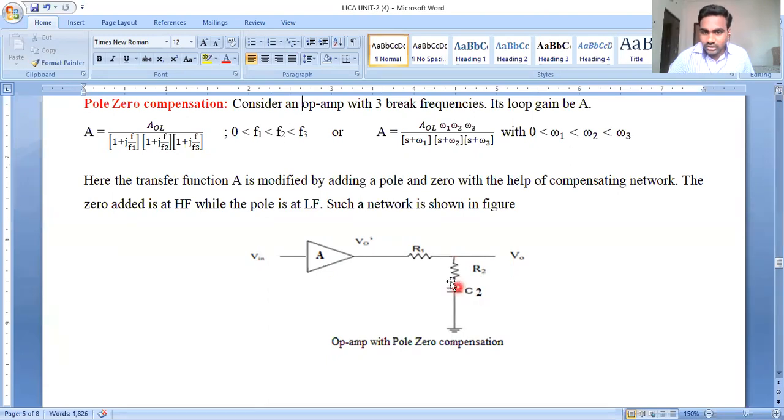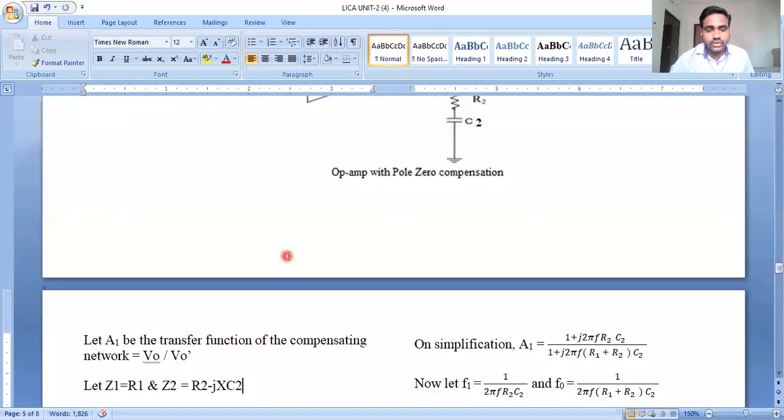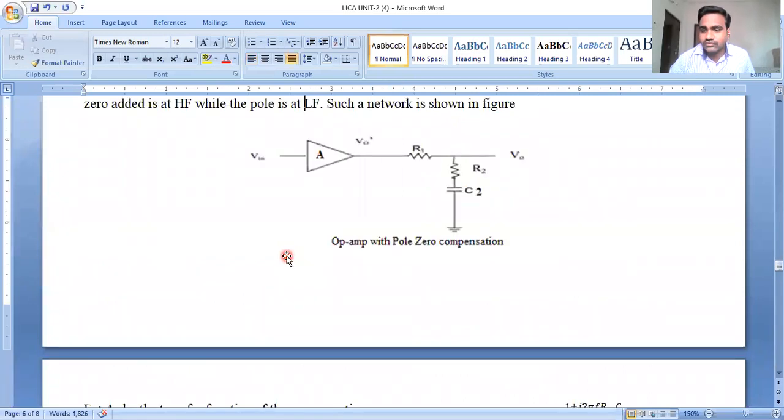Look here very carefully. In this operational amplifier with pole-zero compensation, we are adding Z1 with respect to Z2. That means Z1, the resistance R1, and Z2, the series RC network R2 plus 1/(jωC2), are added at the output of our operational amplifier, such that an additional pole and a zero are added to the transfer function. The zero is added at the high frequency and the pole is added at the low frequency of our operational amplifier.